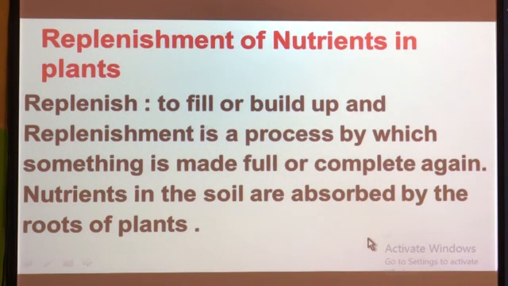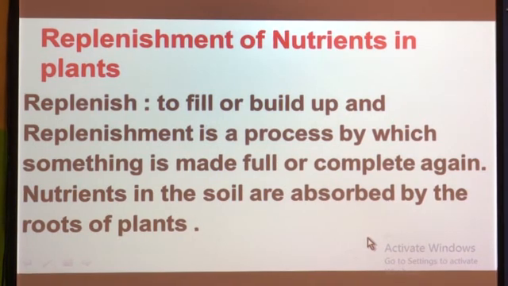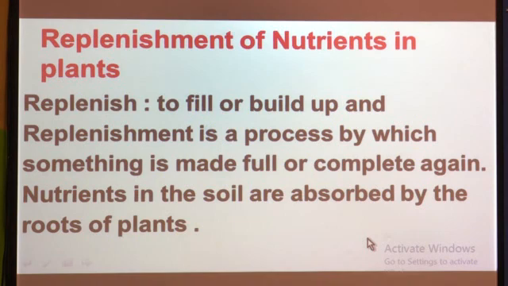Nutrients in the soil are absorbed by the roots of plants. Here we are talking about replenishment of nutrients in plants, a process by which something is made full. So what do we have to fill in the soil? There are some nutrients which are absorbed by the roots of plants, and these nutrients are used by the plants for photosynthesis, their growth and their development.